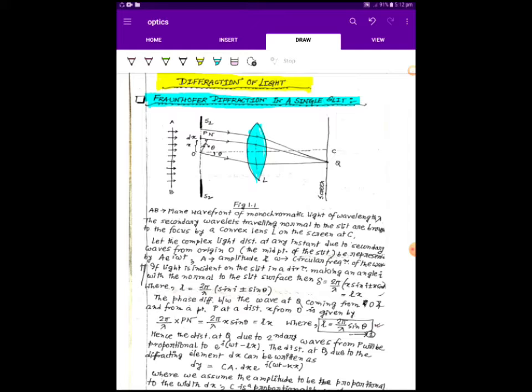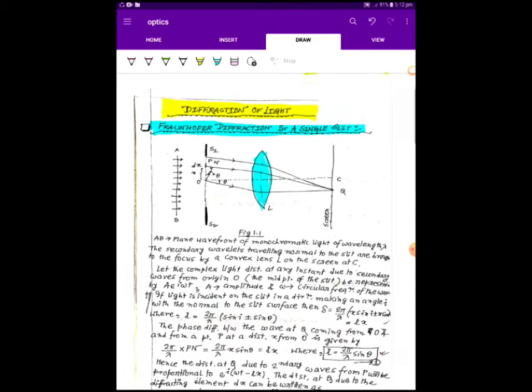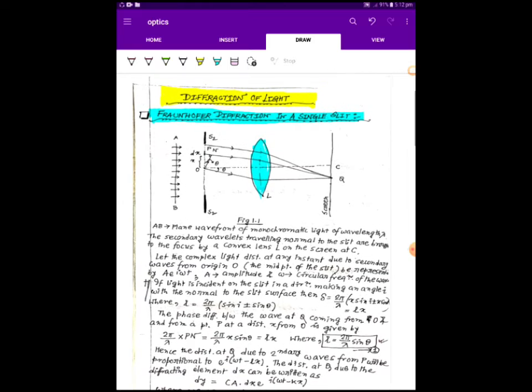Now, there are two types of diffraction. One is Fresnel diffraction and the other is Fraunhofer diffraction. We here study the Fraunhofer diffraction. Now, what are Fresnel diffraction and Fraunhofer diffraction?